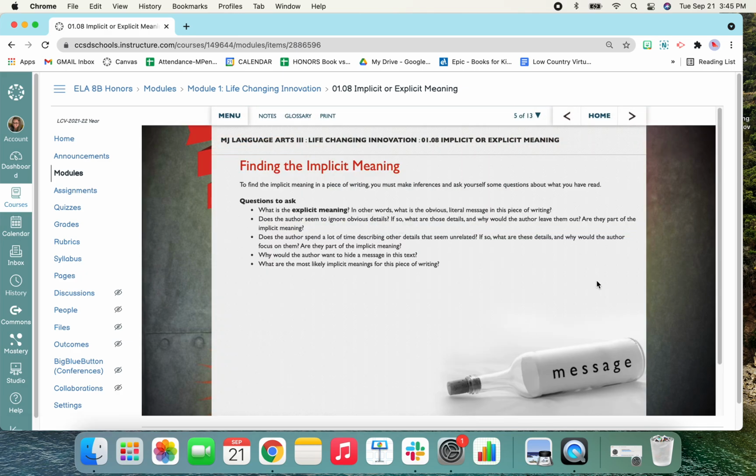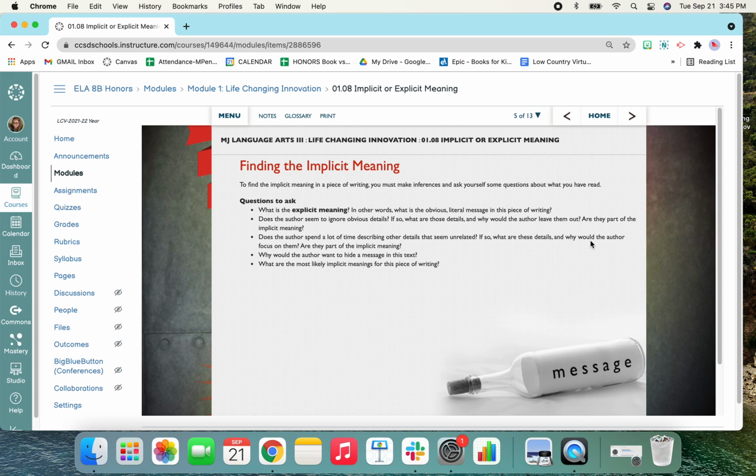Finding the implicit meaning. To find the implicit meaning in a piece of writing, you must make inferences and ask yourself some questions about what you have read. Here are some questions to ask. What is the explicit meaning? In other words, what is the obvious, literal message in this piece of writing? Does the author seem to ignore obvious details? If so, what are those details and why would the author leave them out? Are they part of the implicit meaning?